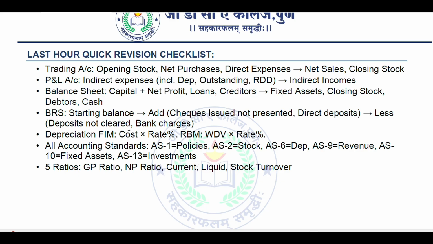Depreciation, SLM: cost into rate of percentage. WDV, that is written down value method: WDV into rate of percentage.